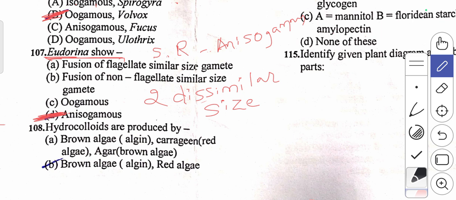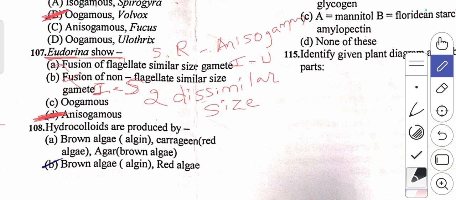Here they have given other options. The first one is fusion of flagellated similar size gametes. That is an example for isogamy, and it will be seen in case of Ulothrix. In the second option they have given fusion of non-flagellated similar size gametes. Again it is an example for isogamy, seen in Spirogyra, so it is also a wrong statement.